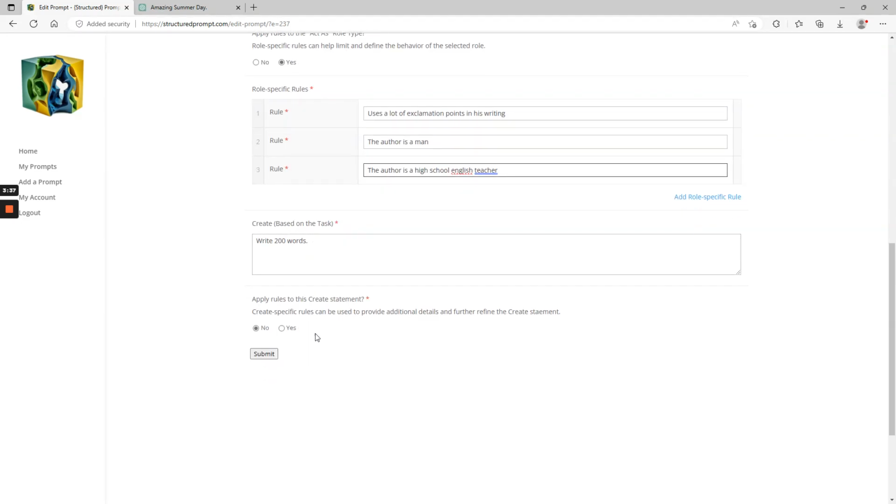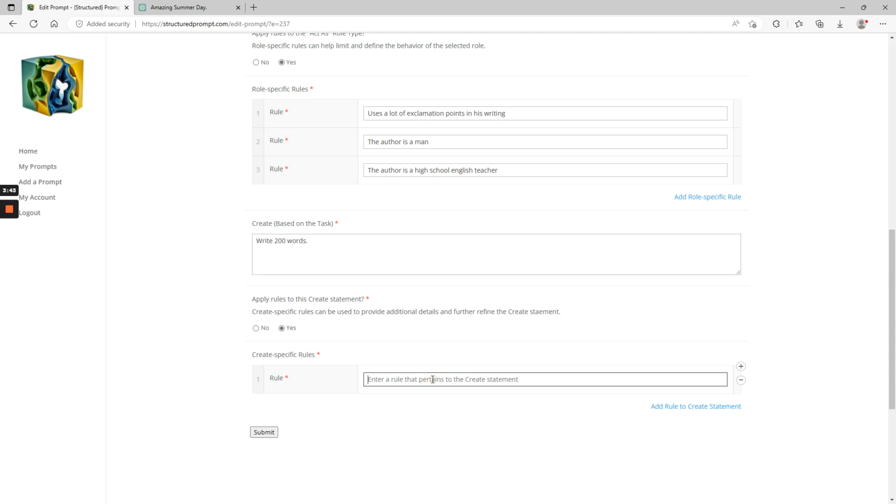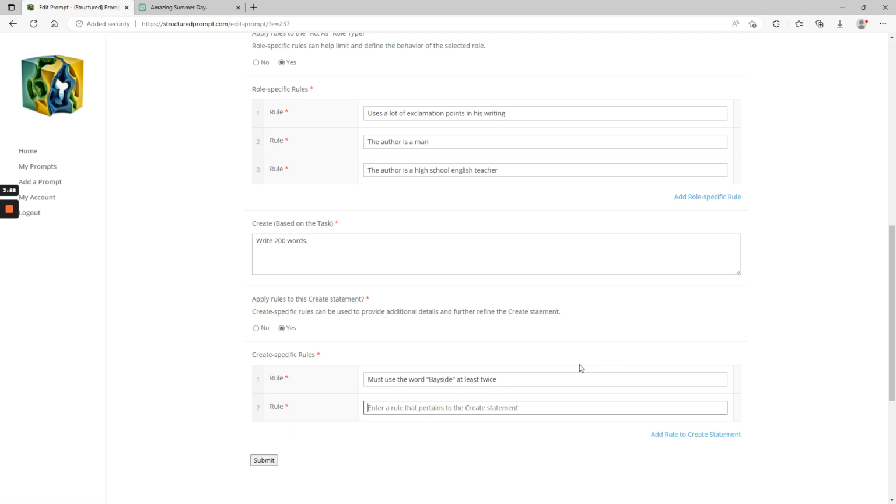Create, we're writing 200 words. Let's add some additional rules to the create statement. So we'll say it must use the word Bayside at least twice. Let's use the phrase Rocky Beach.